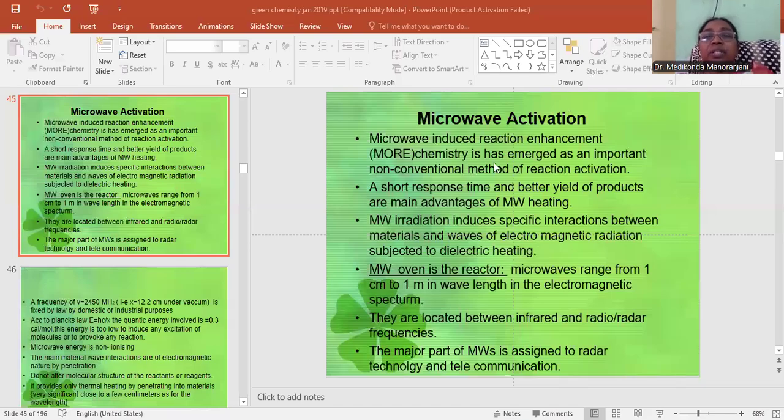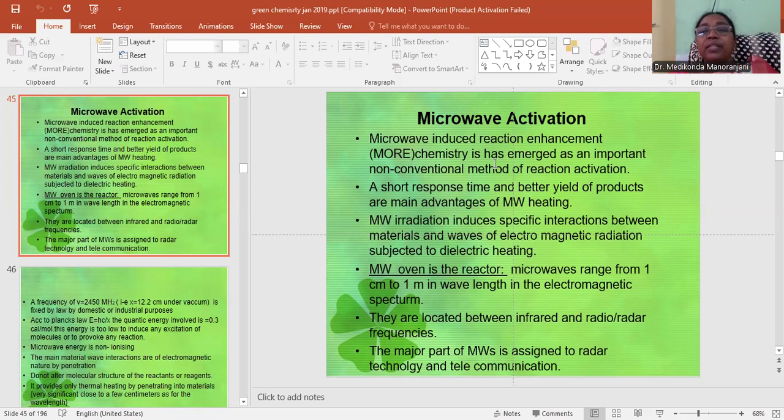Good afternoon, students. Today we will discuss the topic microwave activation. It is an important concept of green chemistry. And let us see the introduction about microwave activation.